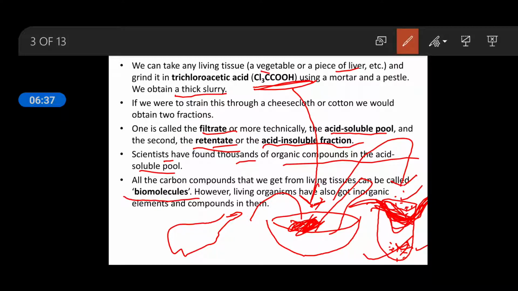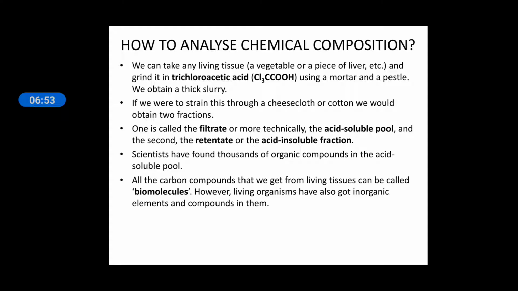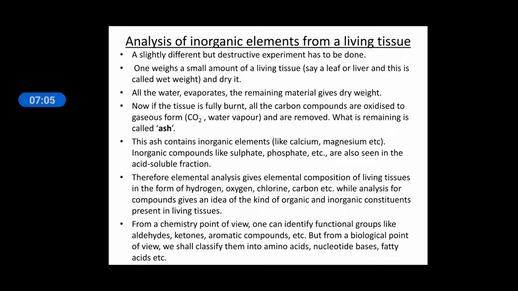However, living organisms also have inorganic elements and compounds in them, which means in the fractions we obtain both organic as well as inorganic compounds. So this is with living tissues only. The same thing can be done with the earth crust. Now, analysis of inorganic elements from a living tissue.